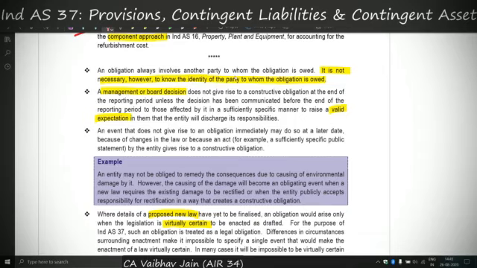An obligation always involves another party to whom the obligation is owed. It is not necessary, however, to know the identity. There should be a counterparty, but the identity is of no importance. Now this is saying about the constructive obligation, that a management or a board decision in itself is not a constructive obligation, because it means that there is a